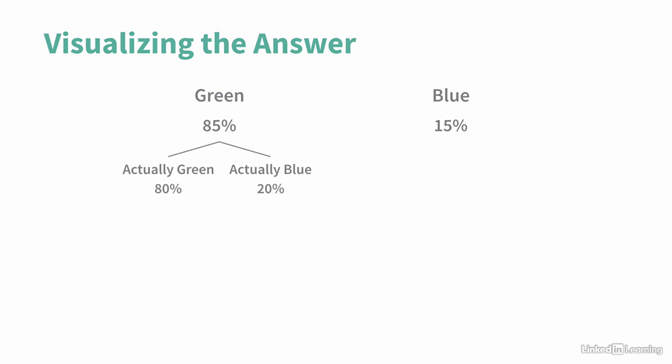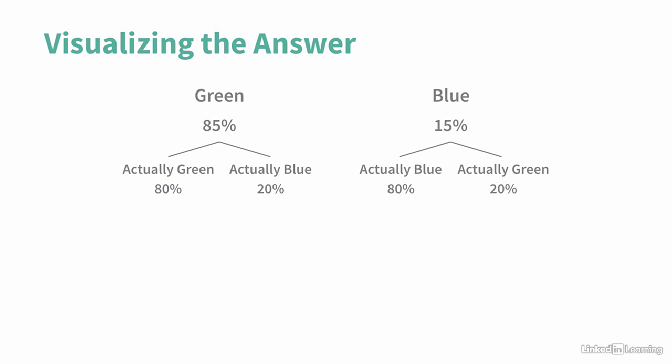Let's walk through Neil Ocean's explanation of why the answer is 41%. We need to visualize the answer as a decision tree. At the top, we know that our base rate of cabs in the city are 85% green and 15% blue. The witness is 80% accurate, so if a cab is green, then the witness will say green 80% of the time and be correct, and will be wrong 20% of the time, meaning that the cab is actually blue. And we have the same for the blue side. If the cab is actually blue, then it will be guessed 80% of the time. If it's green, then 20% of the time the witness will be wrong.